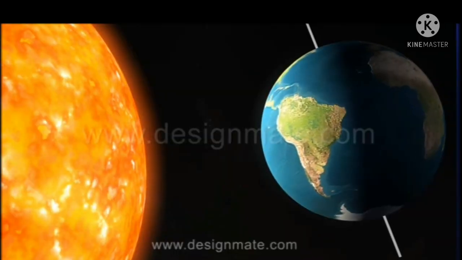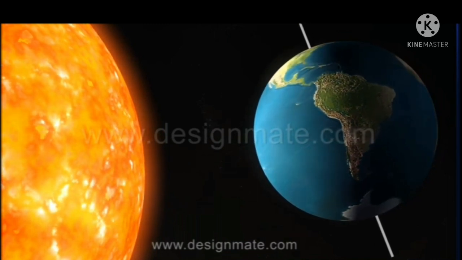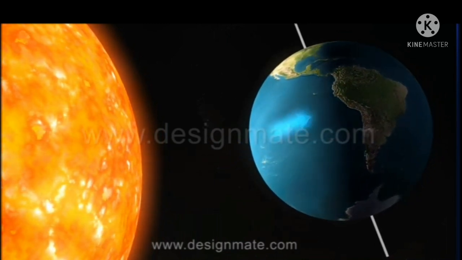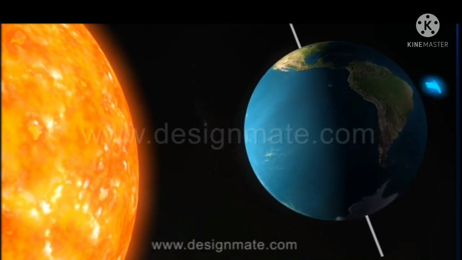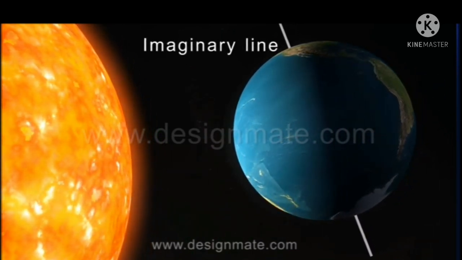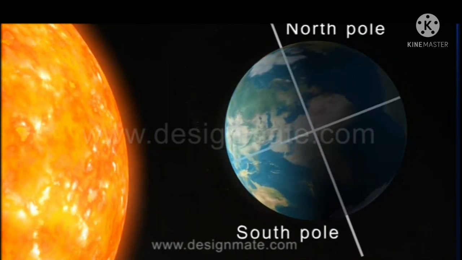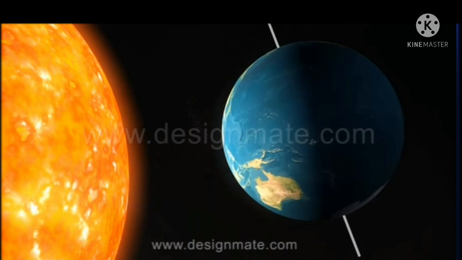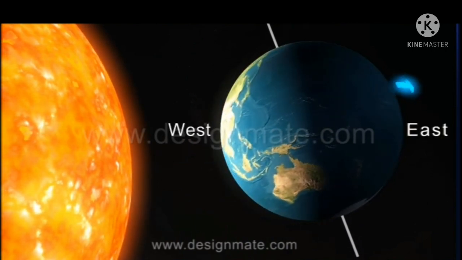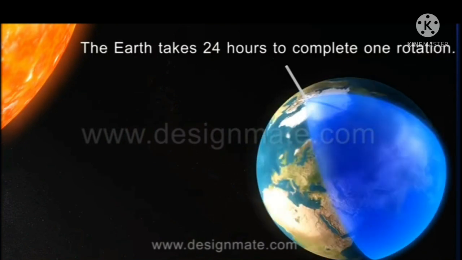Next, revolutional movement. In this phenomenon, the sun is in a fixed position in the solar system. The earth, as you know, constantly rotates on its own axis, which is an imaginary line that runs from the North Pole to the South Pole through the center of the earth. This rotation is from west to east and takes 24 hours to complete.